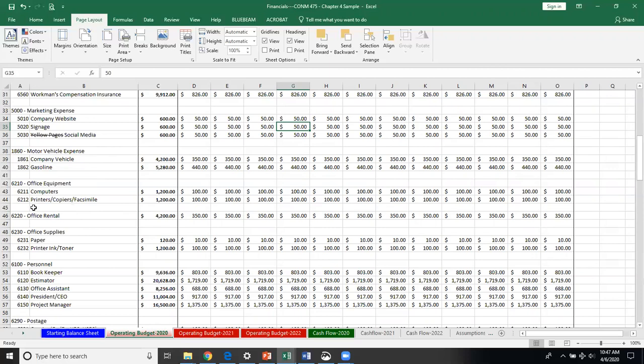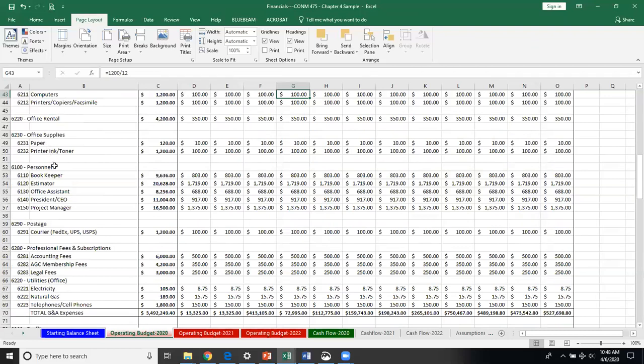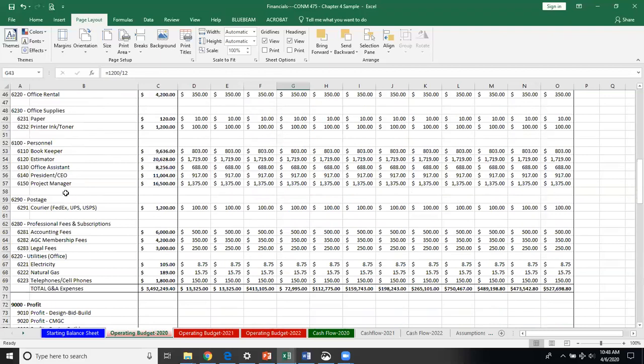Got office equipment like computers and printers. Same type of deal, even though you'd purchase a computer or a printer up front, I'm going to basically allocate those out. Let's just assume my computer is going to have a 3-year lifespan. Let's say I assumed I'm going to spend $3,600 for the purchase. Then that's going to allocate out to about $100 a month that I'm essentially spending to have that computer. So you just go through those charted accounts and try to identify everything that you will need to have as part of